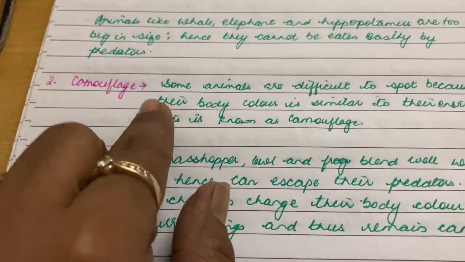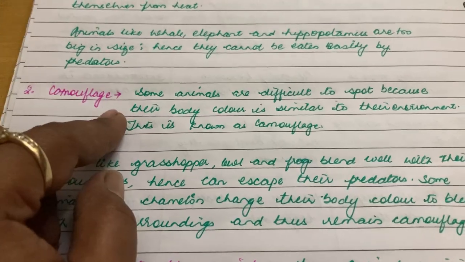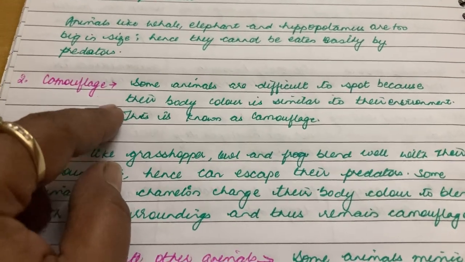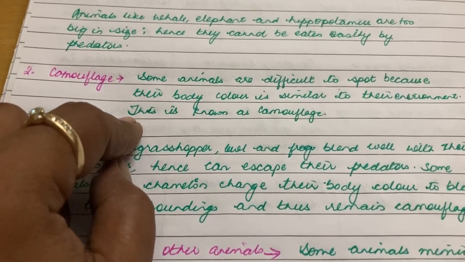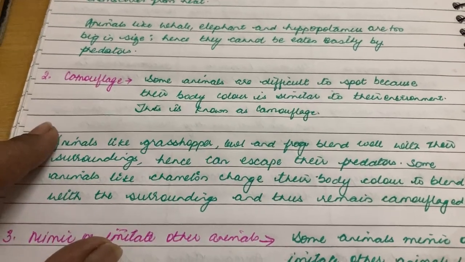Some animals are difficult to spot because their body color is similar to their environment, and this is known as camouflage. Animals like the grasshopper and the owl, my dear students.